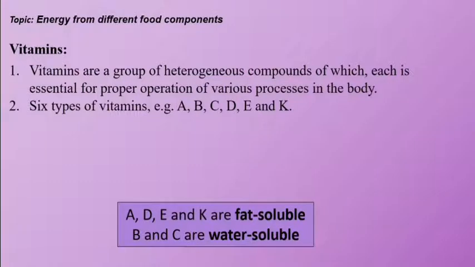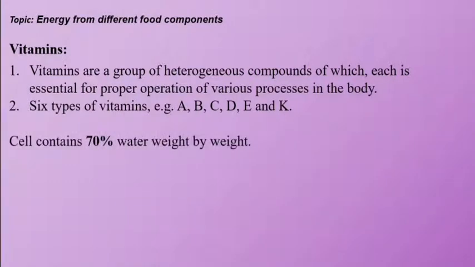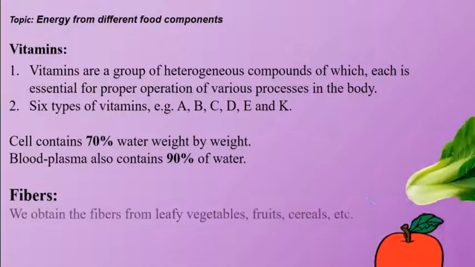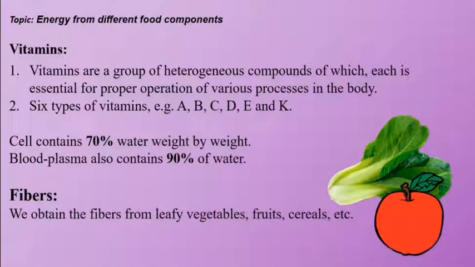Water is an essential nutrient. A cell contains 70% water weight by weight. Blood plasma also contains 90% water. Along with all the above mentioned nutrients, fibers are also essential nutrients. We obtain fibers from leafy vegetables, fruits, cereals, etc.